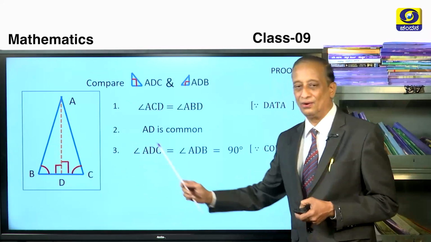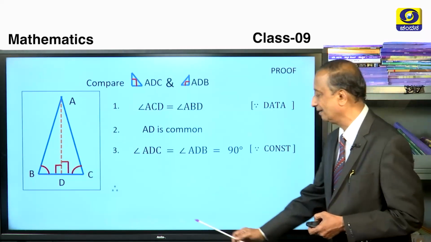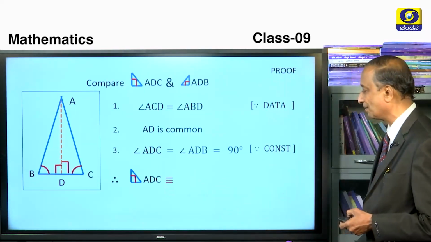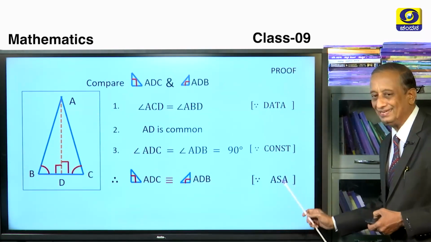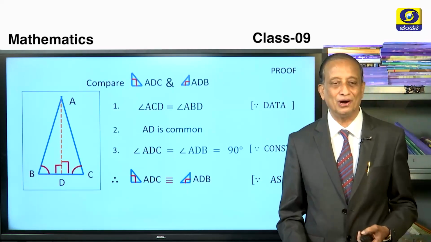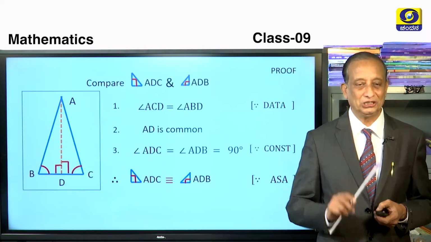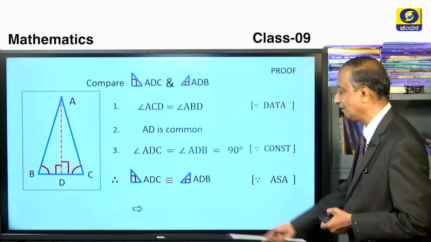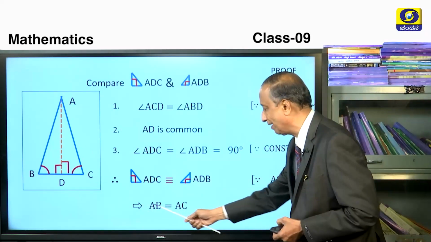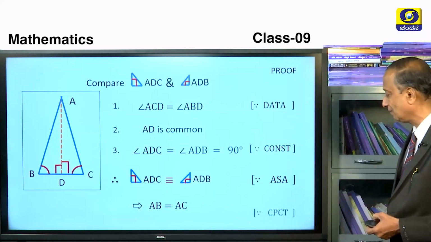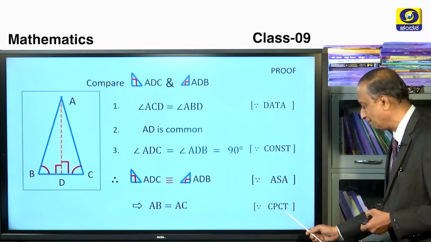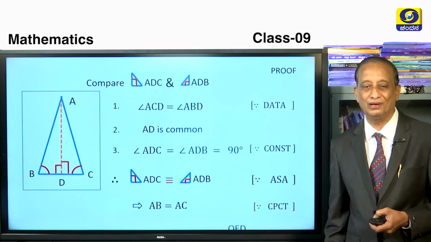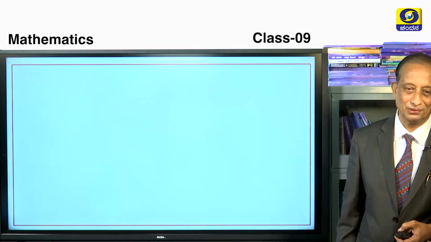So we can now take a conclusion that these two triangles are congruent on account of ASA criterion. When they became congruent, they are identical in shape, size, in everything. The remaining elements are equal. Therefore, we can conclude that this implies that AB is equal to AC because the corresponding parts of congruent triangles are equal. Hence, it is proved.